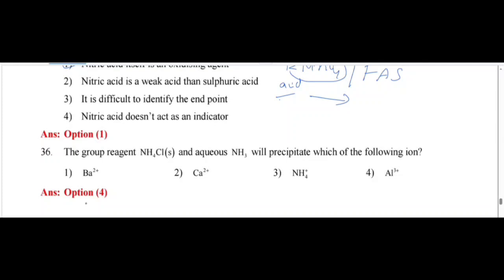Here the group reagent NH4Cl and aqueous ammonia. If you add ammonium chloride and ammonia, it will precipitate which of the following ions? Here, Al3+ ion. This question is based on practical chemistry, salt analysis. For the confirmatory test for Al3+, we add to the original solution solid NH4Cl and NH4OH, aqueous ammonia. So this is the test to detect Al3+ ion. Al3+ is precipitated here.